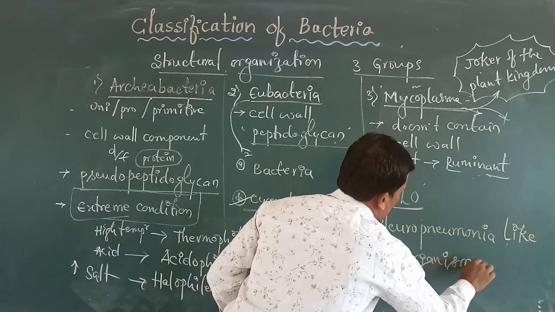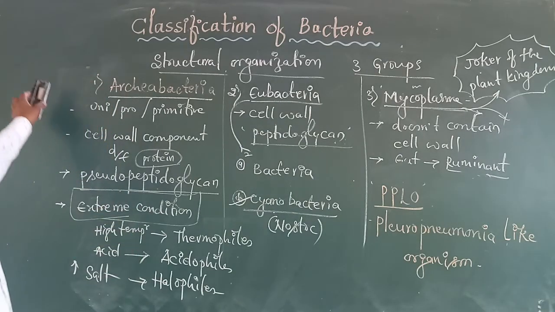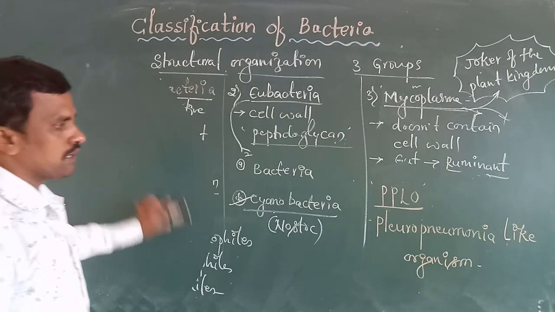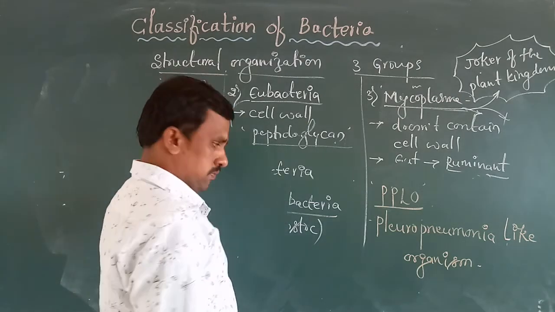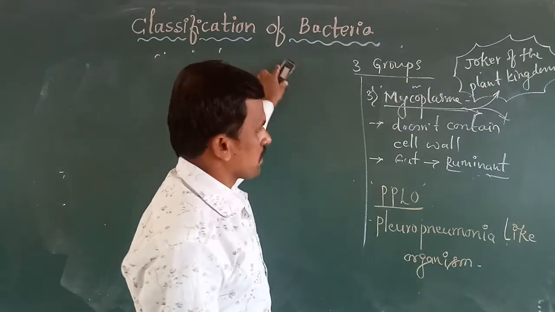So these are microscopic pathogens without a cell wall and also cause many diseases. So we call them pleuro pneumonia like organisms.